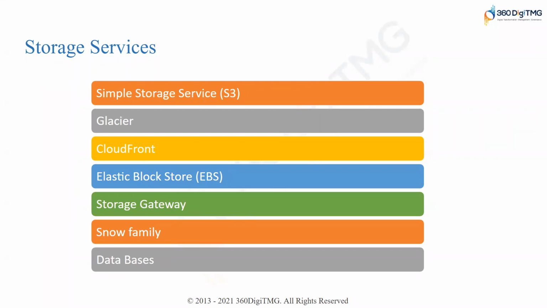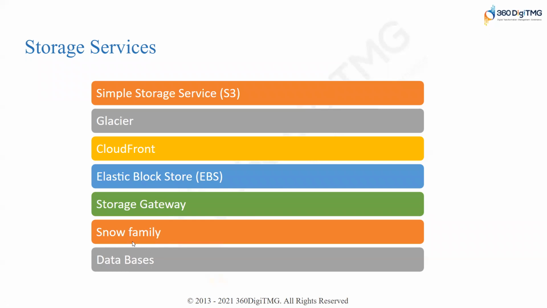That's why we don't have this EBS under storage, because it's not an independent storage solution. It's like your hard drive, and you can access data from your hard drive only when connected to a computer. That is EBS. And we have storage gateway. We talked about transit gateway, right? Like that, there will be a storage gateway, and from your network to AWS storage, you can set a gateway, that is storage gateway.